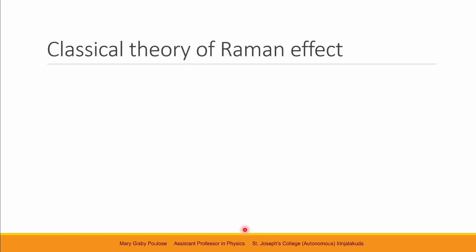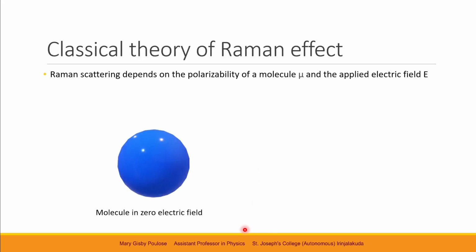Now let us try to explain the Raman effect using classical theory. In that, we need to learn about the polarizability of the molecule, the induced dipole moment mu, and the applied electric field E. Here, this blue sphere represents a molecule placed in zero electric field. So its positive and negative centers are not shifted. They coincide and do not have any resultant dipole.